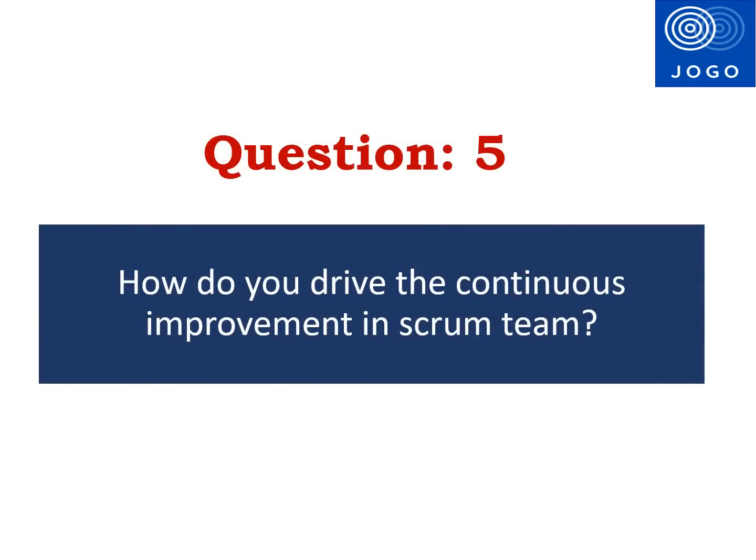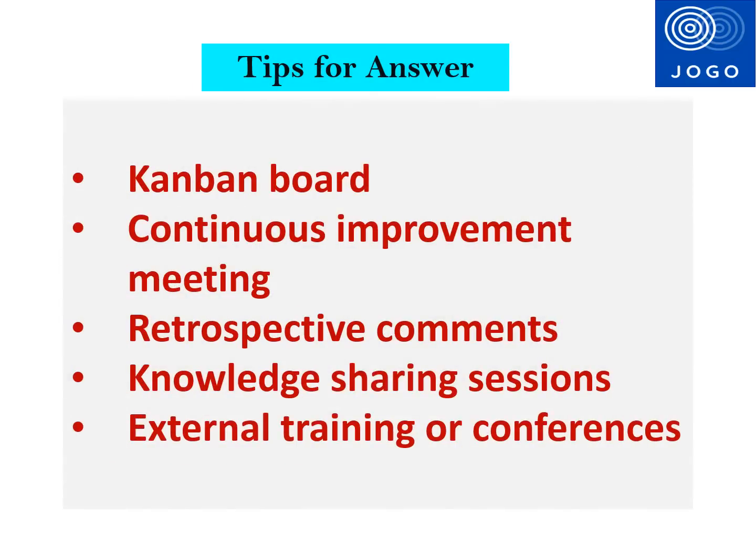The fifth question is, how do you drive continuous improvement activities in Agile team? Let me explain a few ideas that can help to drive the continuous improvement in Agile team. The first one is, have a Kanban board and make the weakness as visible as possible. The weakness can be a process issue, quality issue, team collaboration challenge, etc. The second idea is, plan for continuous improvement meetings in every sprint.